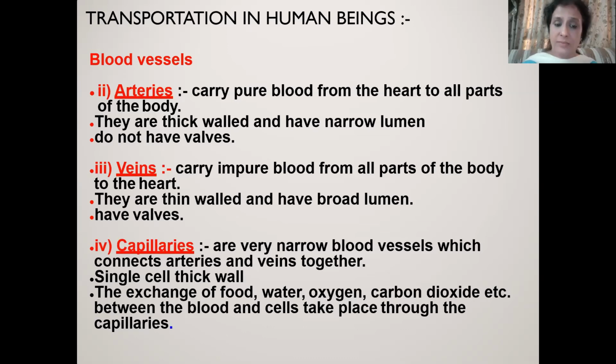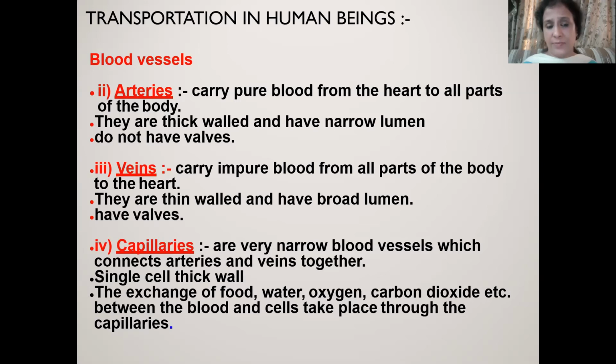These are thin wall because they are just receiving the blood and no pressure is required for receiving. And because wall are thin, so definitely lumen is going to be broader. They are having valves.